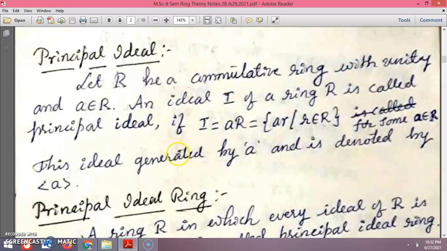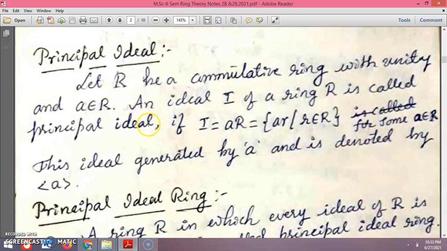Remember here, let R be a commutative ring with unity and a an element of R. An ideal I of a ring R is called a principal ideal if it can be expressed as aR, where r is an element of R and a is also an element of R. So this expression is a principal ideal.